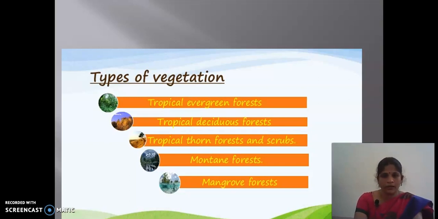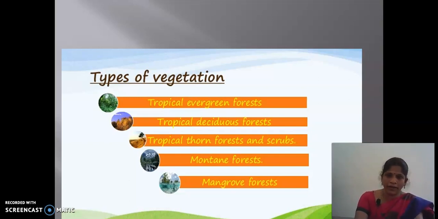Then tropical deciduous forest. This forest sheds its leaves in a particular season or period. At that time there are no leaves on the trees, and bare trees are present. This type of forest is called deciduous forest. Then tropical thorn forest and scrubs are present where there is low or scanty rainfall.